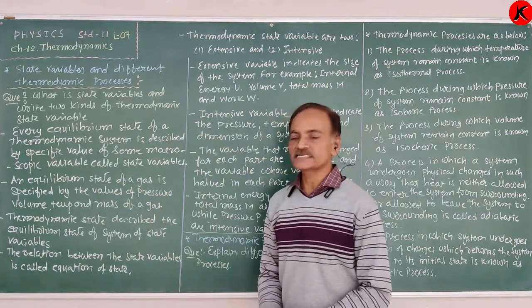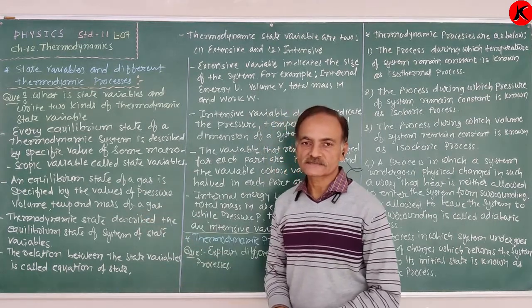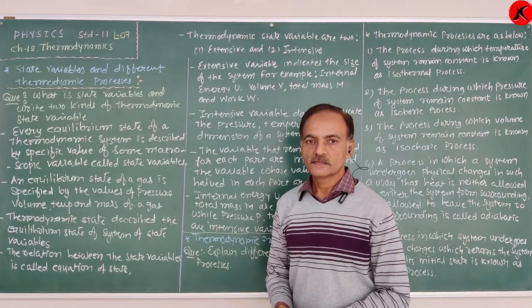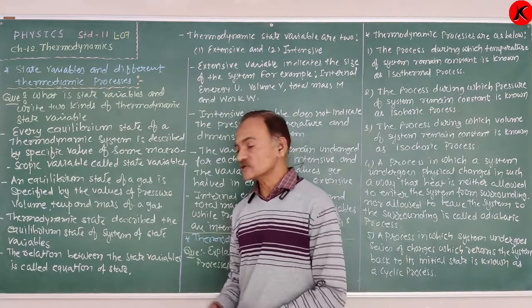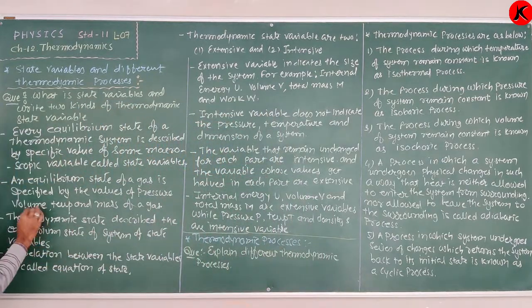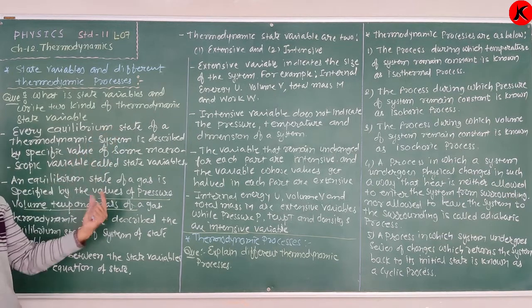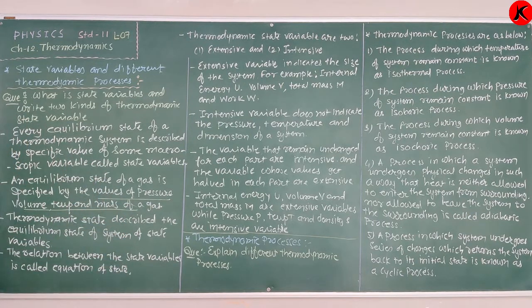An equilibrium state of a gas is specified by the values of pressure, volume, temperature, and mass of the gas. In equilibrium, the state of the thermodynamic system is specified by the values of macroscopic variables like pressure, volume, temperature, and mass of the system. So in short, pressure, volume, temperature, and mass of a gas are known as the state variables.